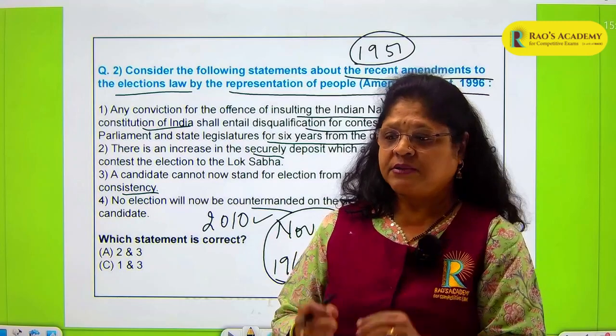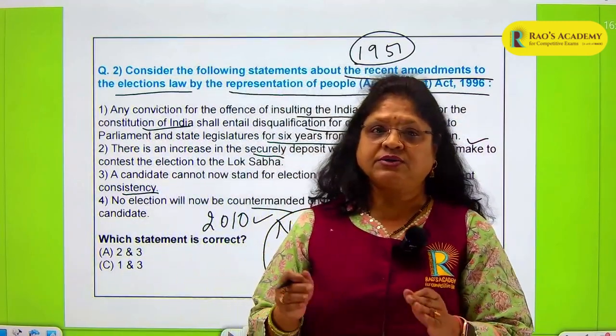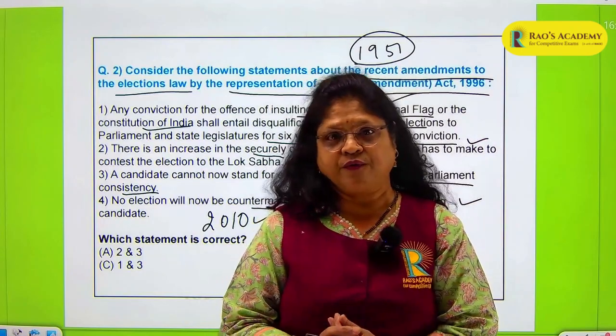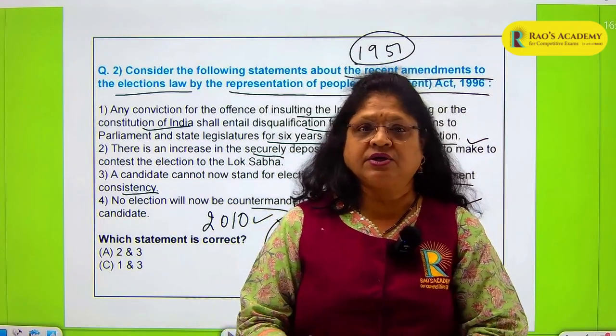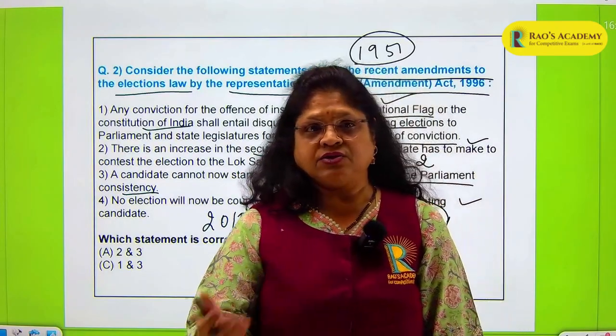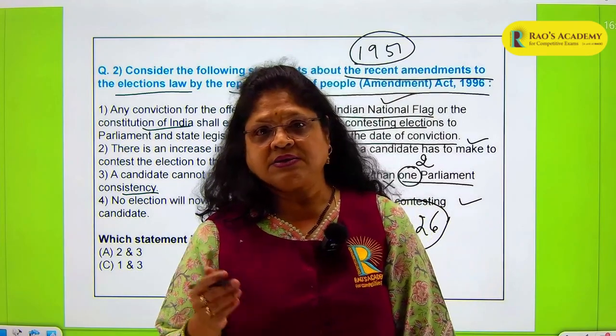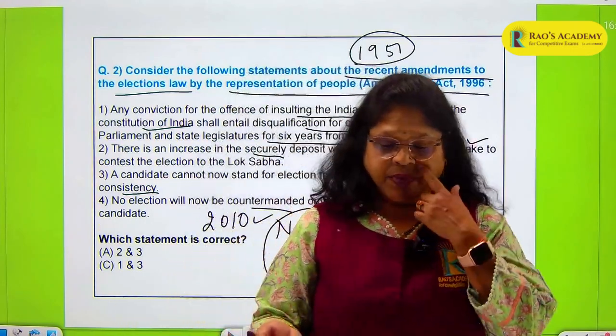The candidate is supposed to fight the election on the merits of what service he is going to offer, and not indulge in highlighting his religion or his caste or his race or his language. These are not to be done.